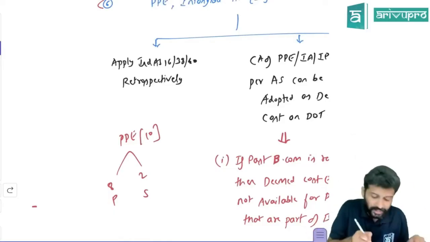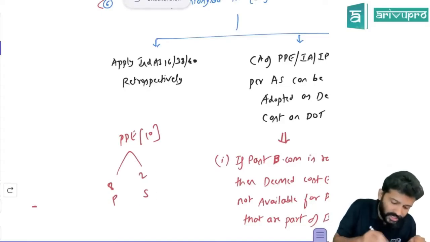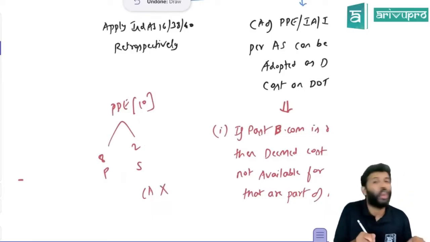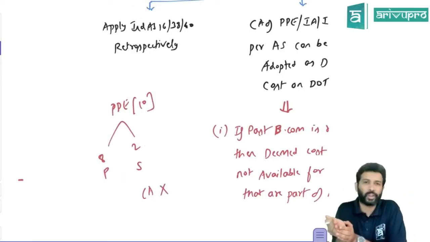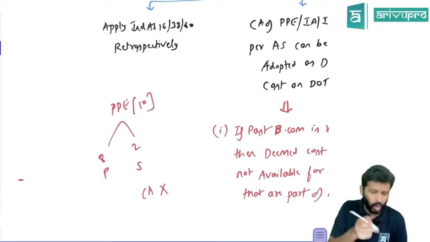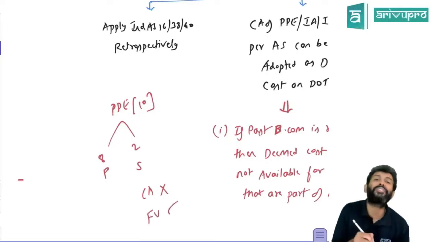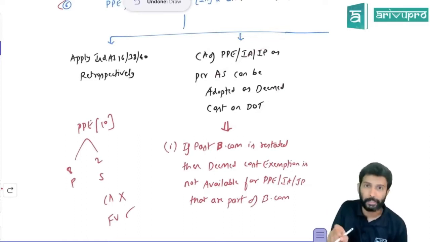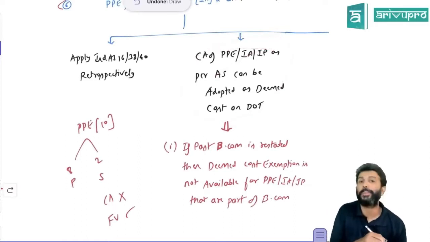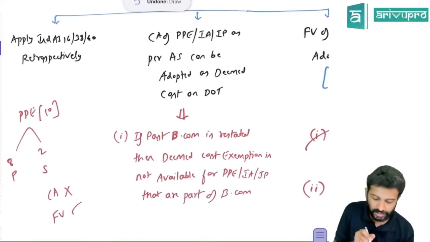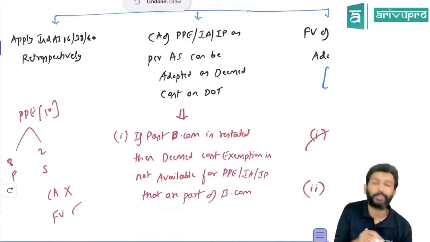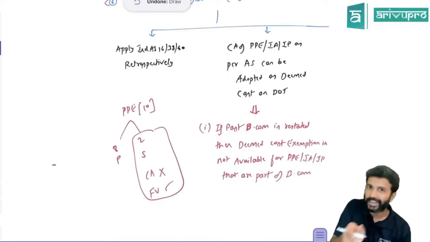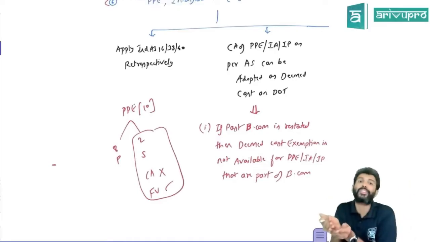If they restated, can they value these 2 property, plant and equipment, which came from subsidiary, at carrying amount? No. Since you have restated business combination, the standard says all assets of subsidiary company have to be valued at fair value. So that means the deemed cost exemption of PPE is not available. Deemed cost exemption of PPE is not available for what assets? For those assets which came as part of business combination. So these 2 assets came as part of business combination, correct? Parent is recording these assets because they have come as part of business combination, right?